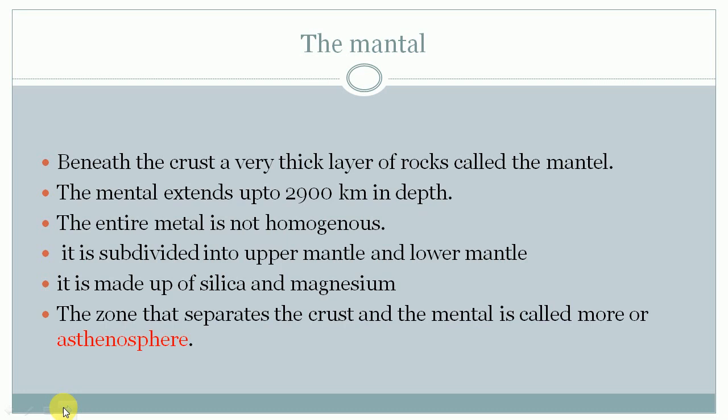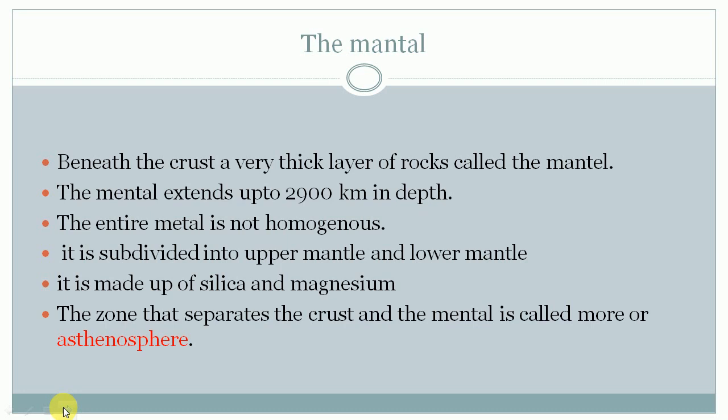Sial is made up of lighter rock material. Now the next layer was the mantle we learned. Let's learn about the mantle. Crust is the uppermost layer, and beneath the crust a very thick layer of rocks is found. Those are called the mantle. The mantle extends up to 2900 km in depth. The entire mantle is not homogeneous. Homogeneous means alike or same. So the entire mantle is not the same or alike.